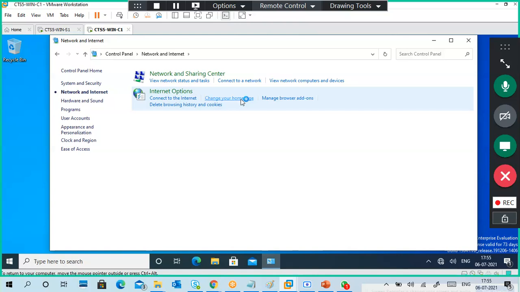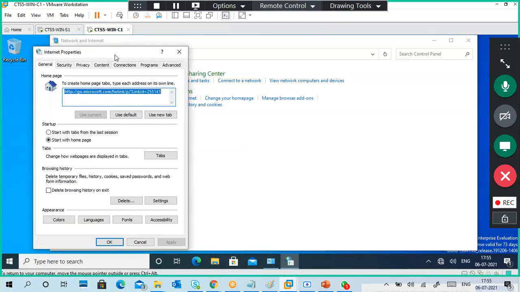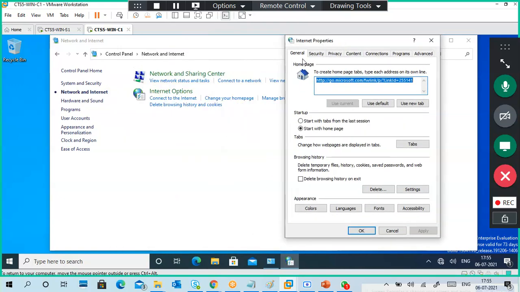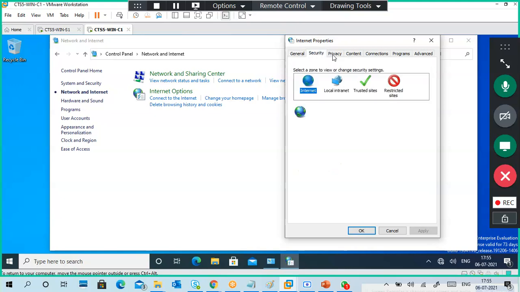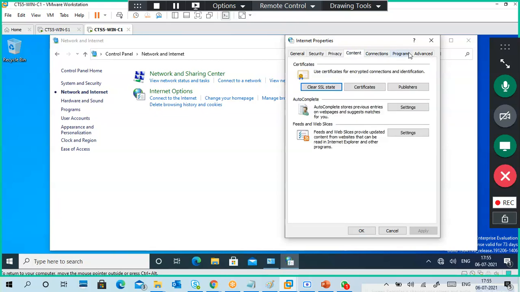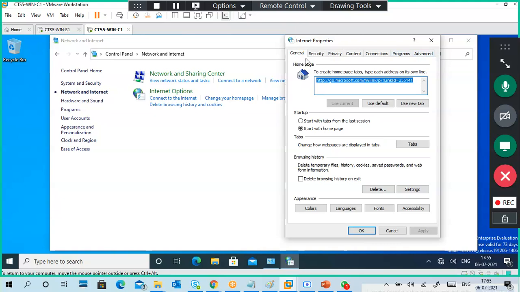When you click on change your home page, you can see internet properties, general tab. There are the general tab, security tab, privacy tab, content tab, connections, programs and advanced.